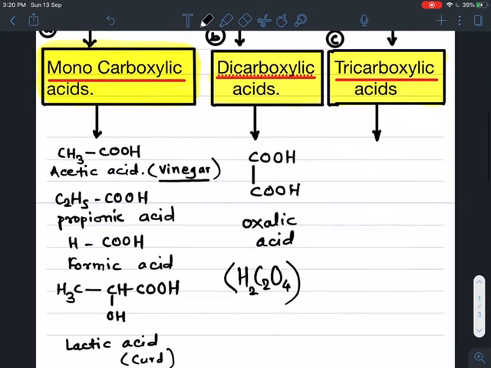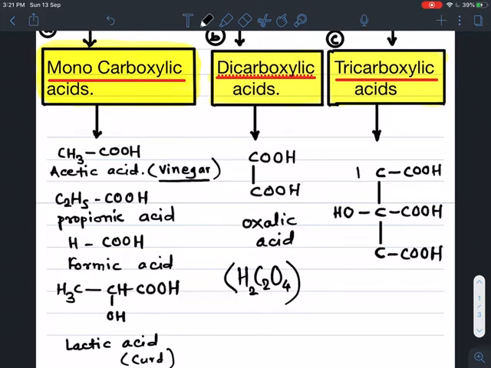Now the next class, tricarboxylic acids. If we take a 3 carbon compound, arrange 3 carbons in a straight chain, and to each carbon one COOH group is bonded, now a total of 3 COOH groups are present. The middle carbon, or second carbon, is attached to an OH group and the valency of the ending carbon is completed by hydrogen.